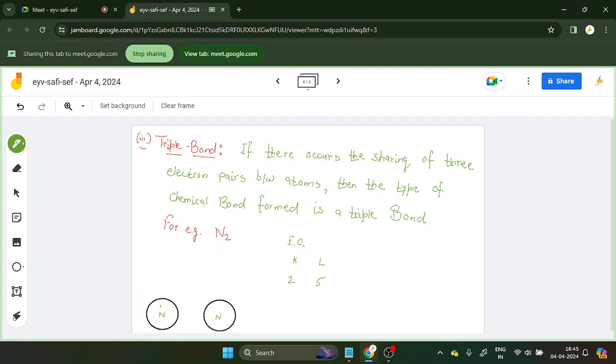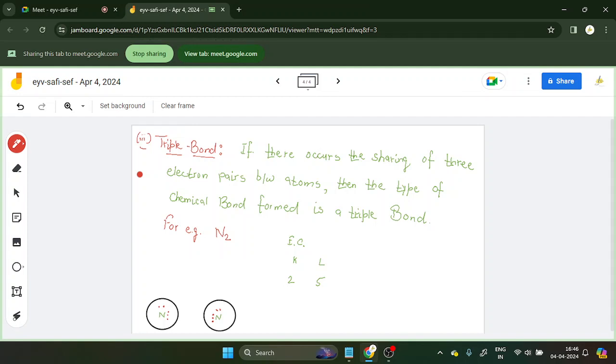Now, there are actually 5 electrons in the last shell. So 2 electrons here, 3 here, 2 here, 3 here. Because every atom tries to have stability, the nearest stable noble gas configuration. If they share these 3 electrons, they will be left with only 2 electrons in their last shell. When they form the bond, they will be stable.